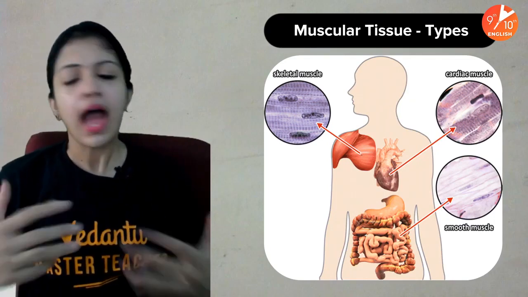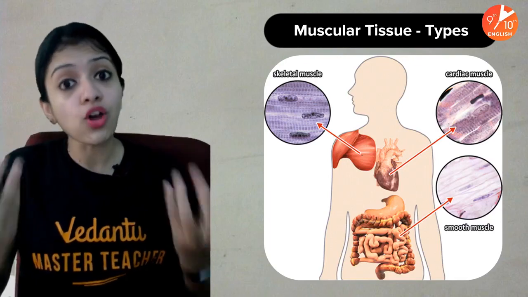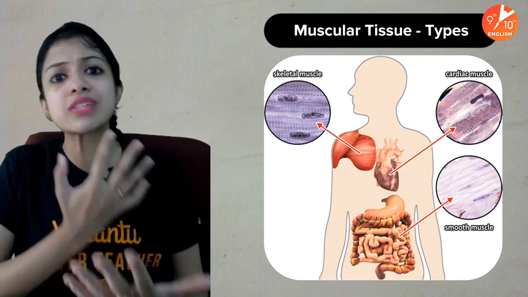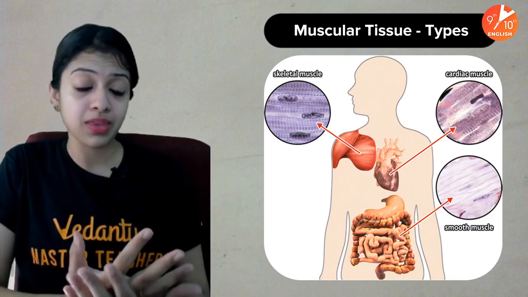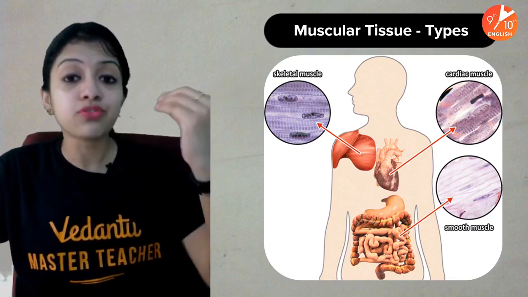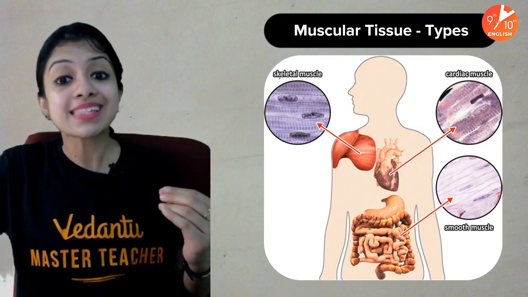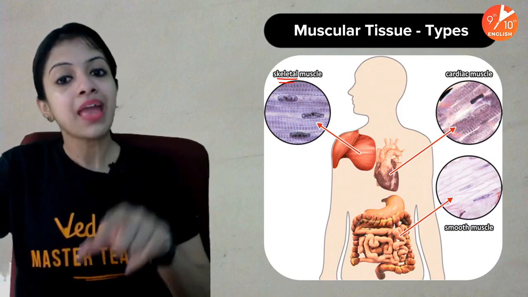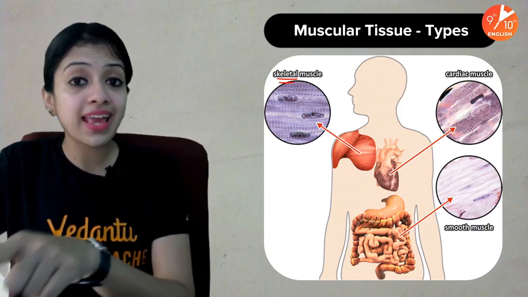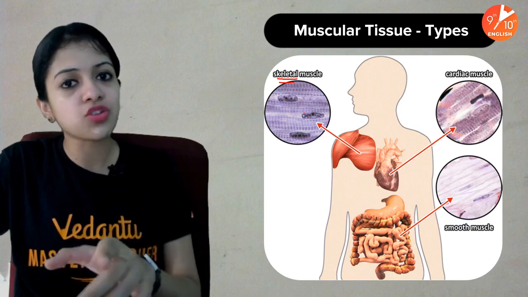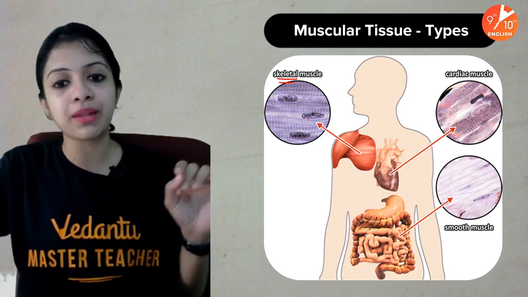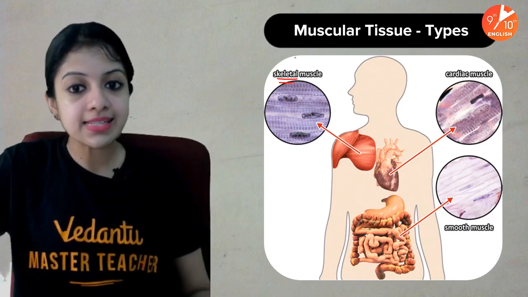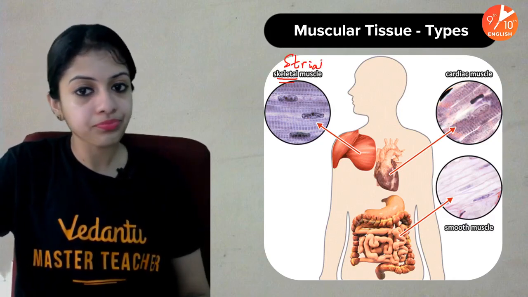Voluntary muscles. How do they move? They move because they are closely in contact with the bones of our body, or rather closely in contact with our skeletal system. That is why we give the voluntary muscles of our body the name skeletal muscles. But because of their appearance, just look at them, there are striations. What exactly are striations? Stripes, to tell you in simple language. Because of the presence of striations, we also call skeletal muscles striated muscles.